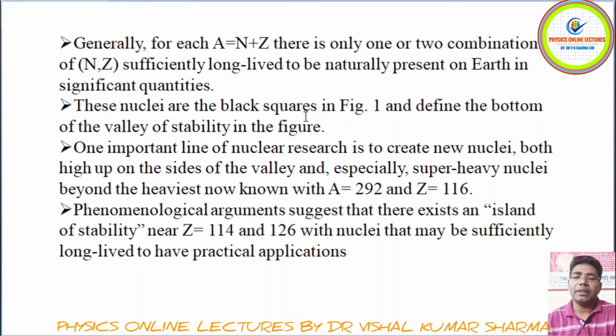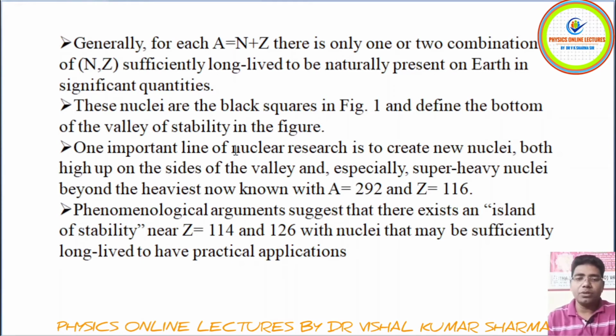You can see the black squares in this particular diagram. They define the bottom of the valley of stability, in the figure we have just shown.